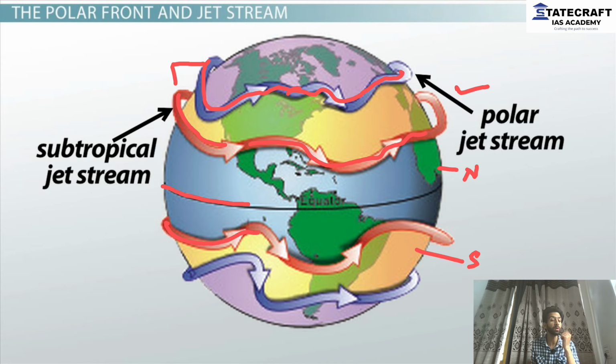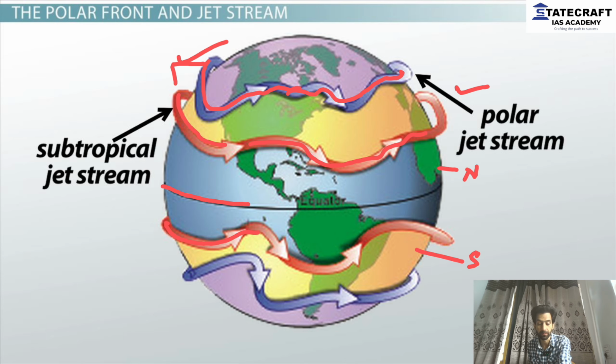And these are circumpolar. What is the meaning of circumpolar? That is, they blow throughout the globe. You see, everywhere they are present. It's not that they are present only over, let's say, Asia or Europe or the US. No, they are present everywhere. Throughout the earth, you will find these jet streams. That's the meaning of circumpolar: these are jet streams that blow along the earth. Two permanent jet streams in both the hemispheres.